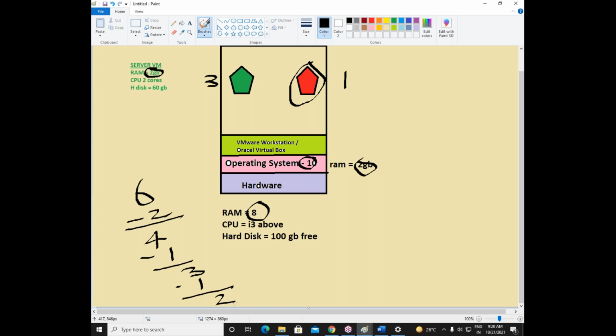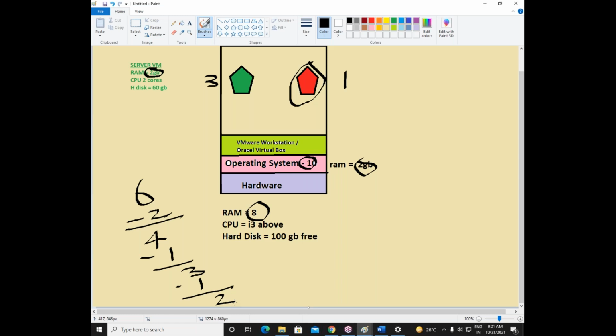Still 2 GB RAM is in use in my machine. Still it is a good machine. My physical machine still has 2 GB RAM available, so you can do some browsing or searching while practicing. If you have to search something on Google, you can go there and search. This is the way we have to divide.